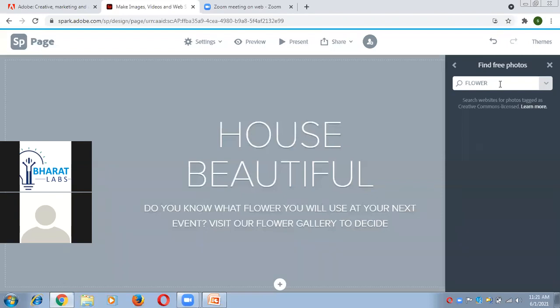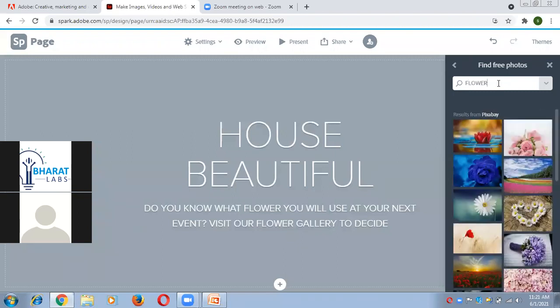So just type here flower, and search once again, and you can see lots of images are available, lots of photos are available. And I can select any of the photos which I want to add here.